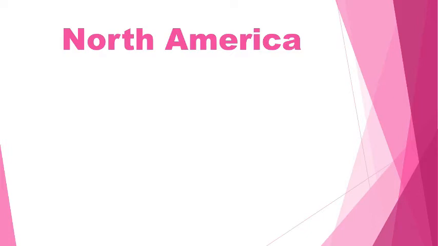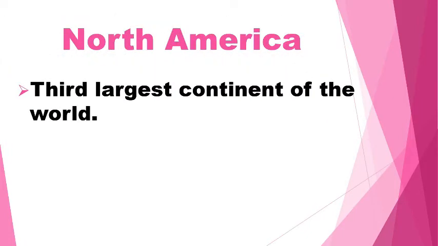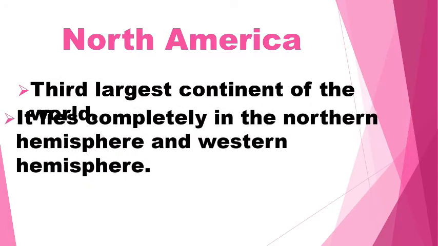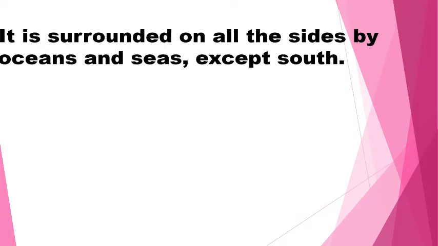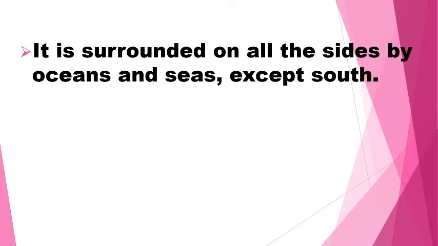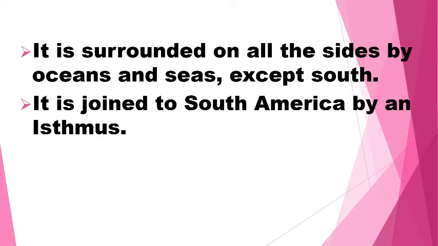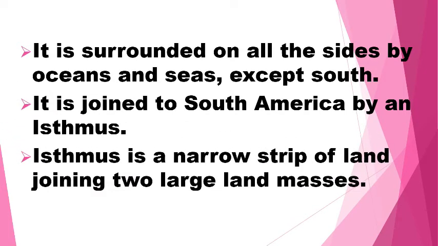North America, the 3rd largest continent of the world. It lies completely in the northern hemisphere and western hemisphere. It is surrounded on all sides by oceans and seas except the south. It is joined to South America by an isthmus. An isthmus is a narrow strip of land joining 2 large land masses.